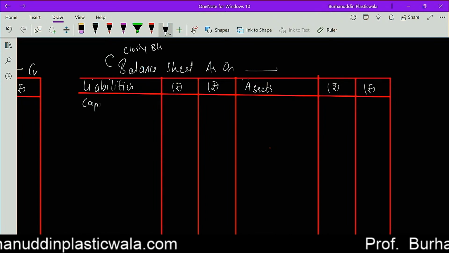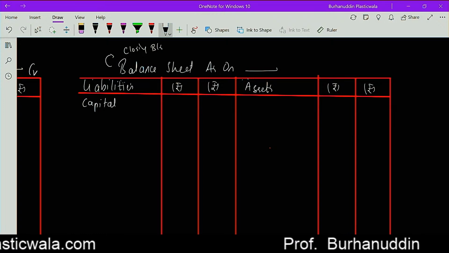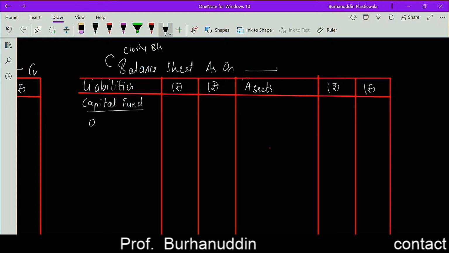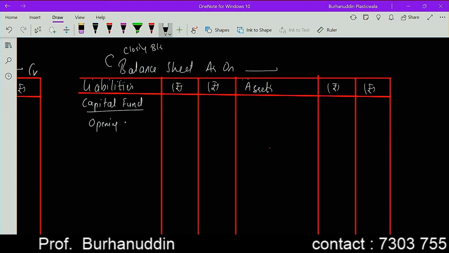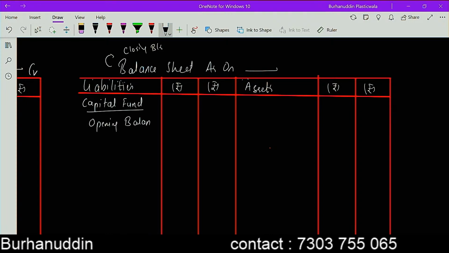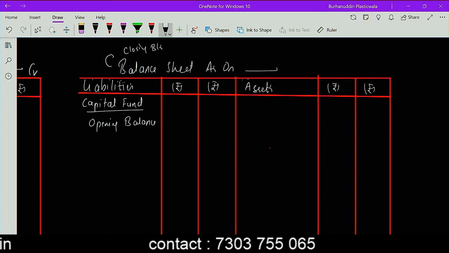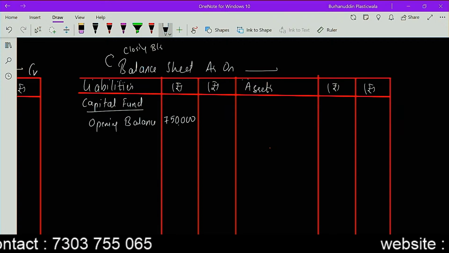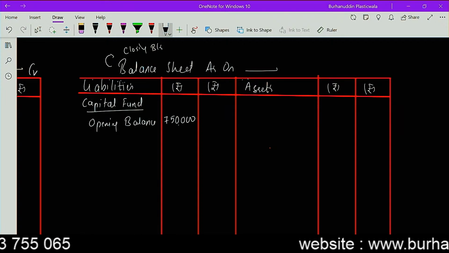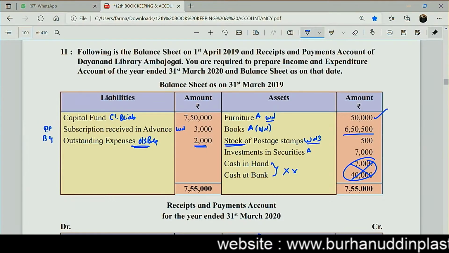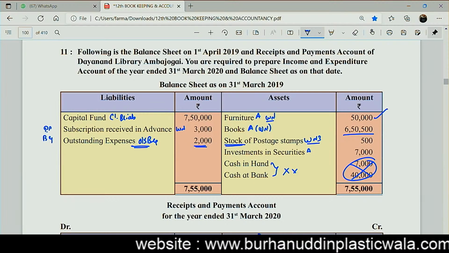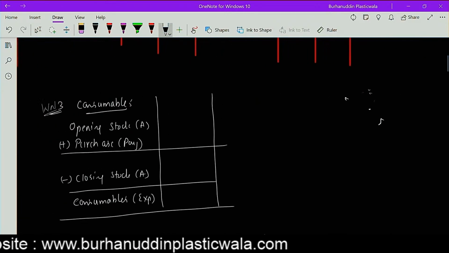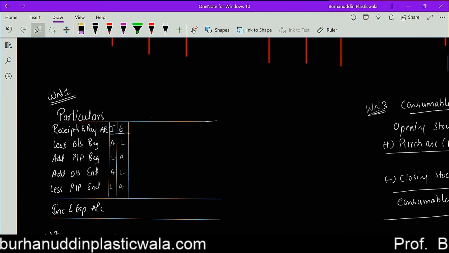I am going to write here capital fund. Opening balance 7,50,000. The next one I'm having is subscription received in advance as 3,000. So subscription received in advance, I'm having a working note for that. That's my working note number 1.